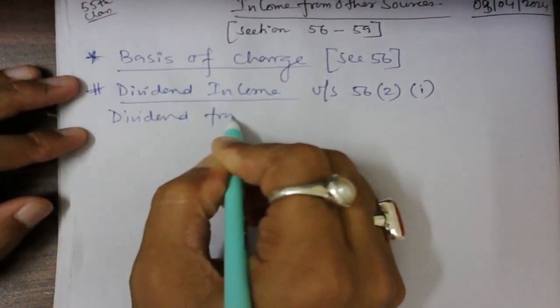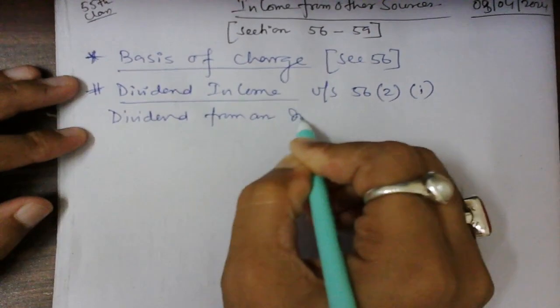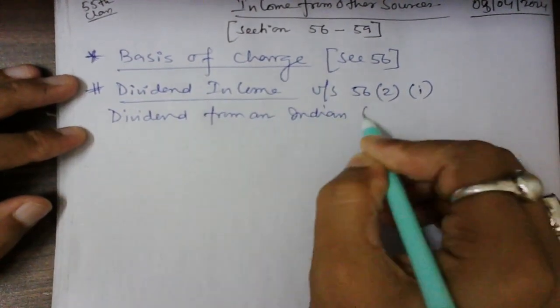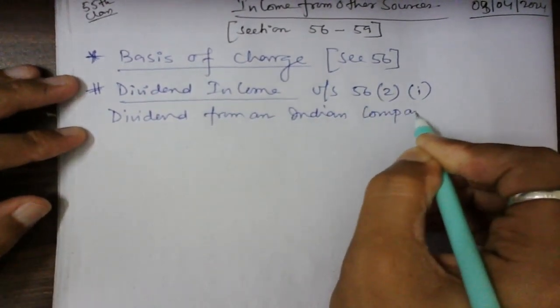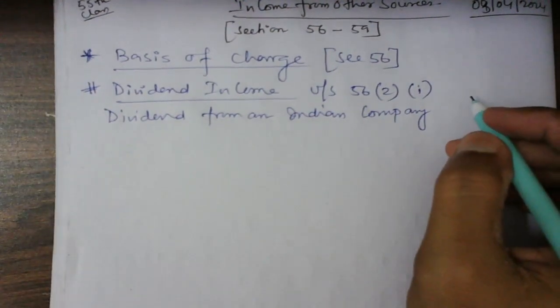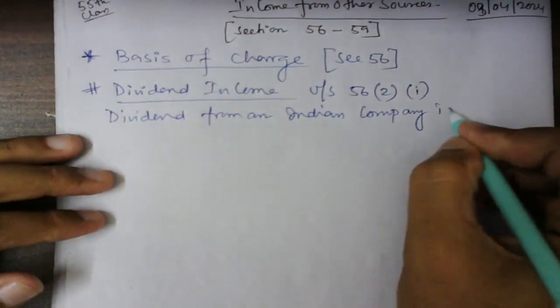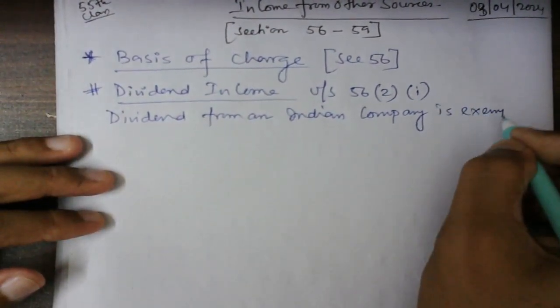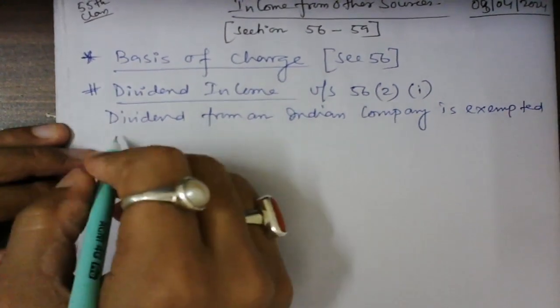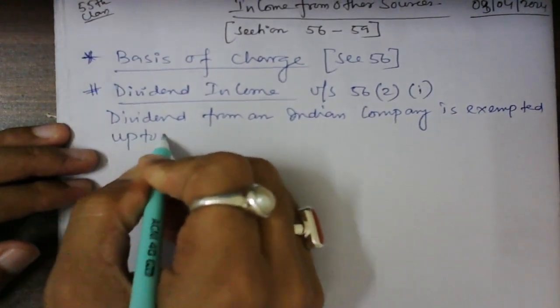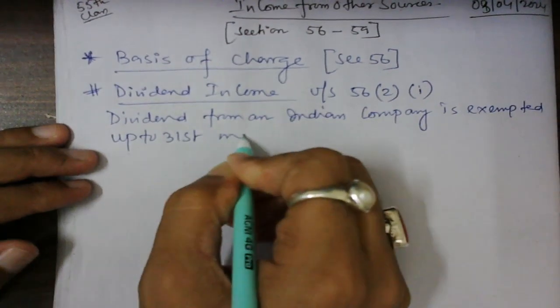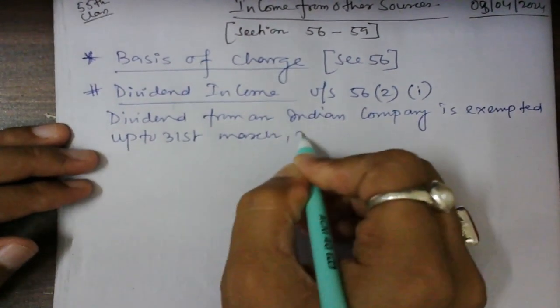Dividend from an Indian company is exempted up to 31st March 2020.